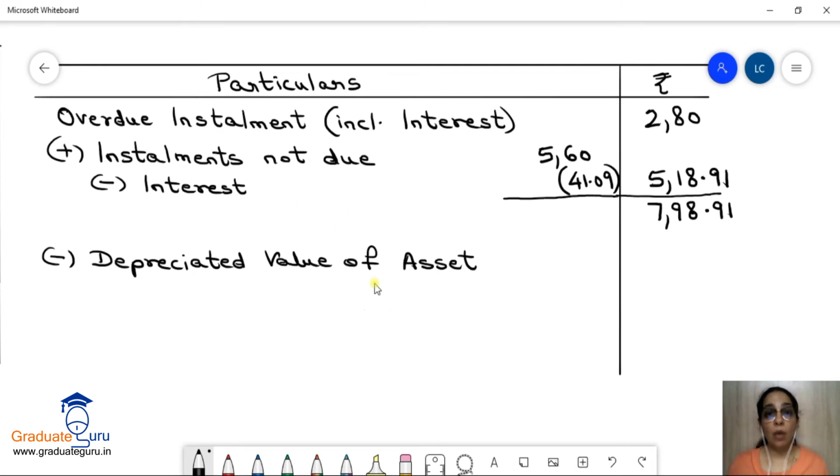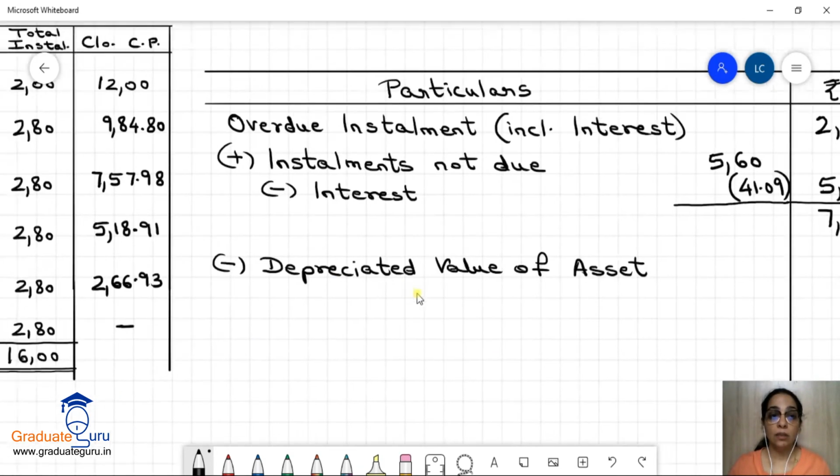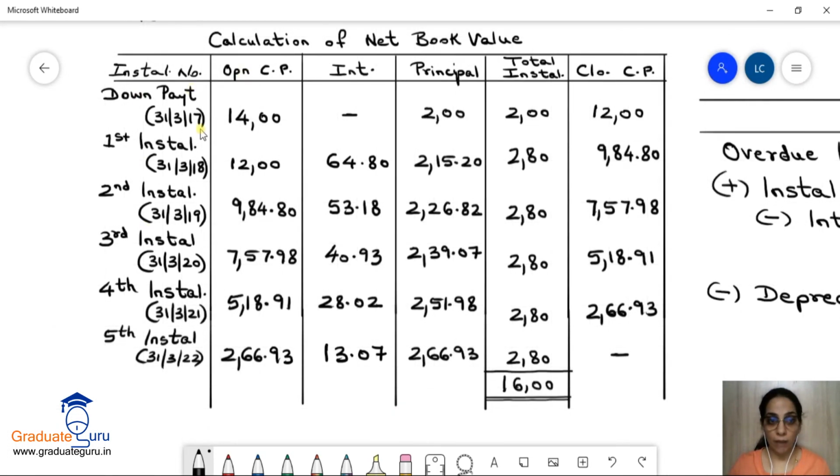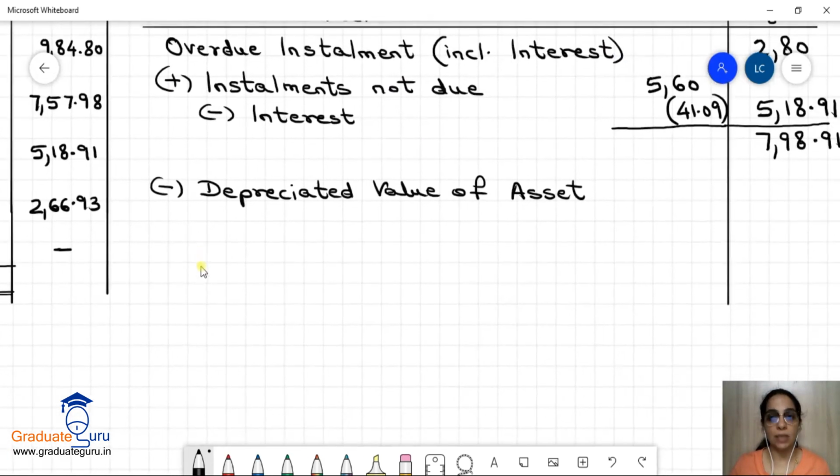Now what have they said about depreciation? So let's check our sum. In the sum they have said that depreciation is 20% per annum. अब हमने asset, for how many years have we given the asset on installment? So one, we gave the asset over here. So ये एक साल हुआ from 17 to 18, 18 to 19 second year, 19 to 20 third year. So that means the asset has been used for 3 years. So we have to charge 3 years depreciation.